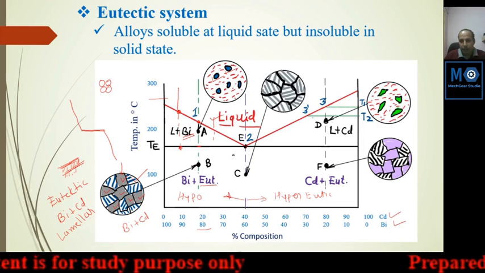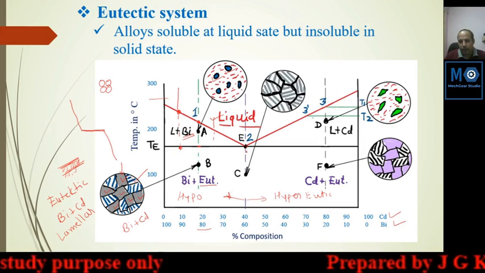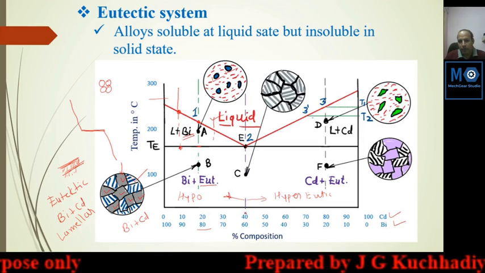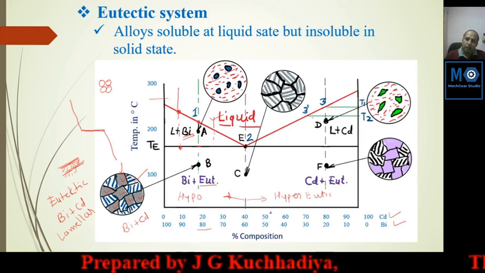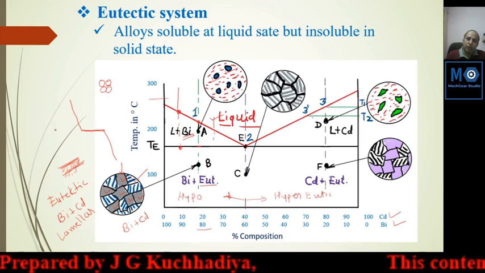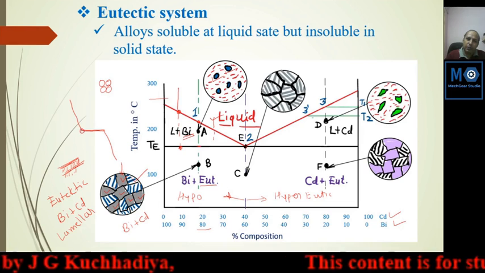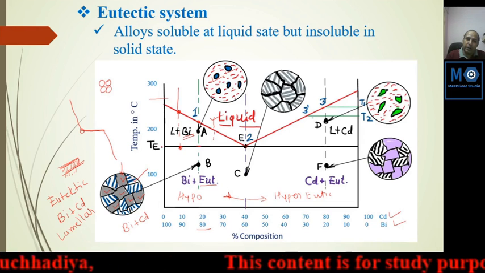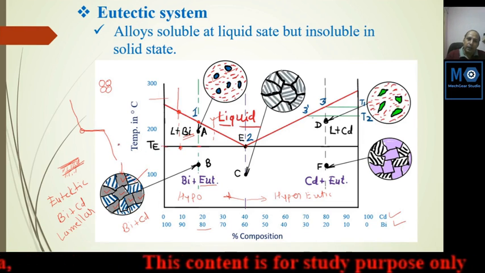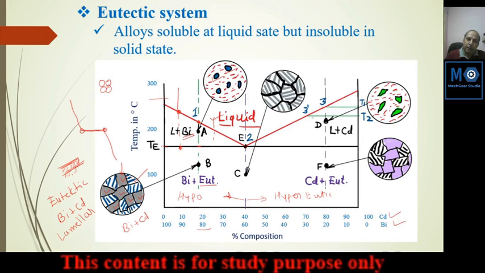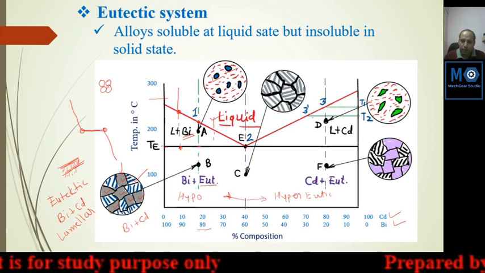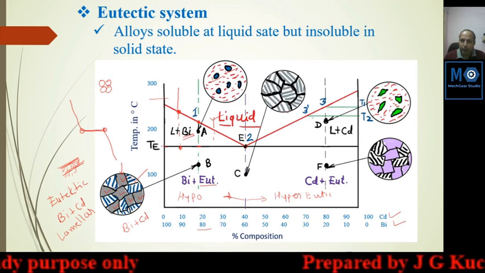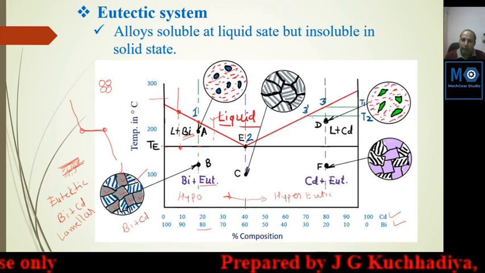Suppose we will take the example of here eutectic point. This is the standard mixture, 40% cadmium and 60% bismuth. So here solidification start at constant temperature. This is eutectic temperature is standard, and here it will be solidified. So here you cannot see solidification starting and ending point. So here how many